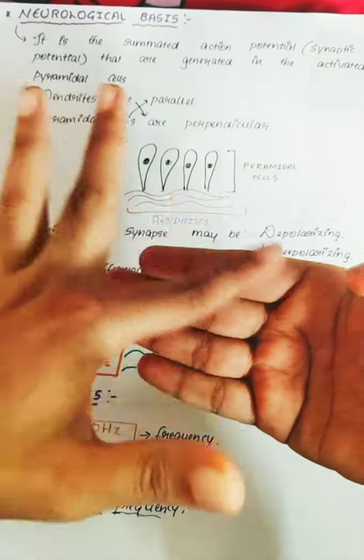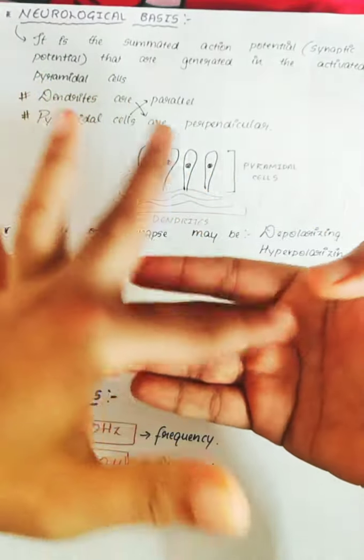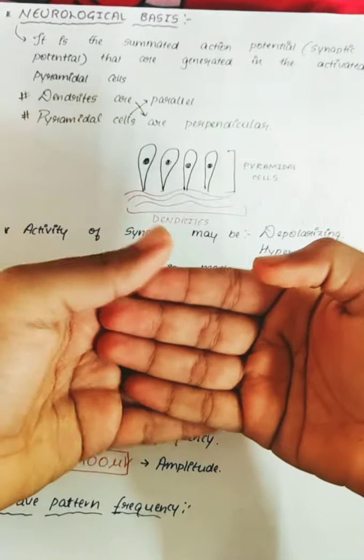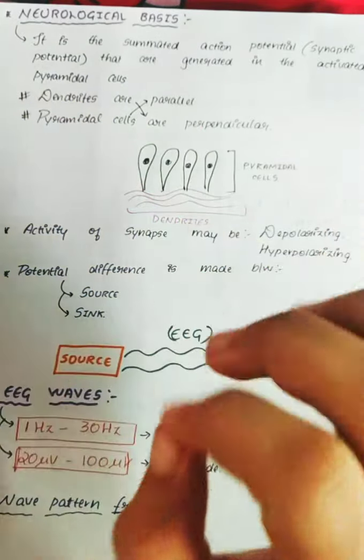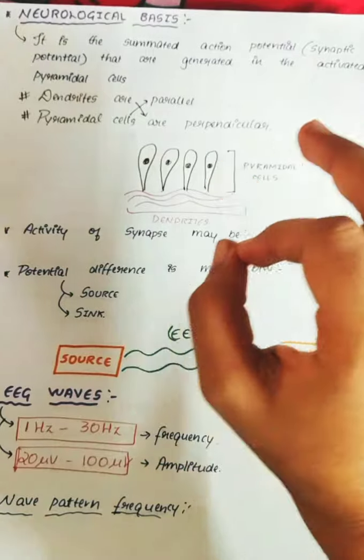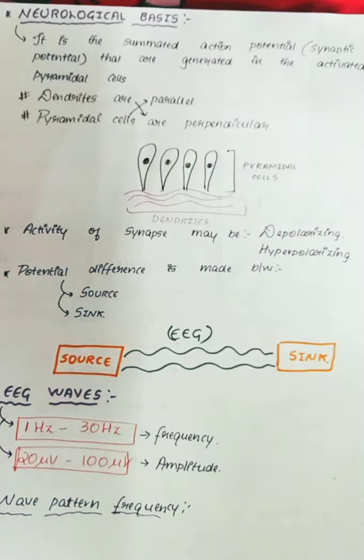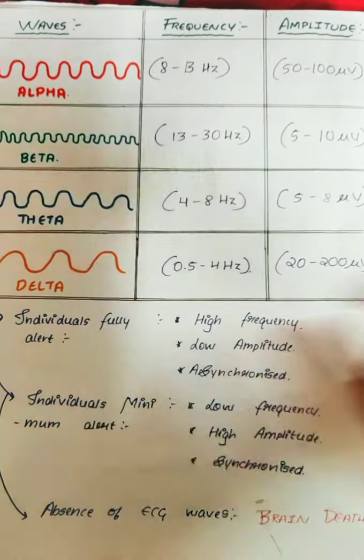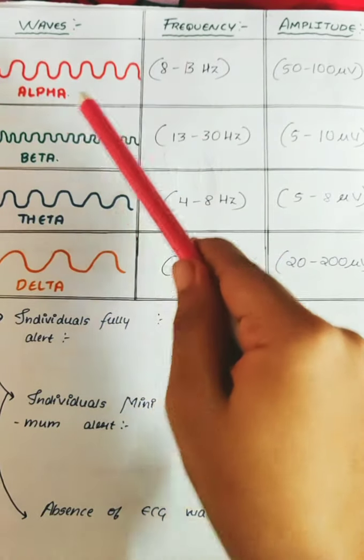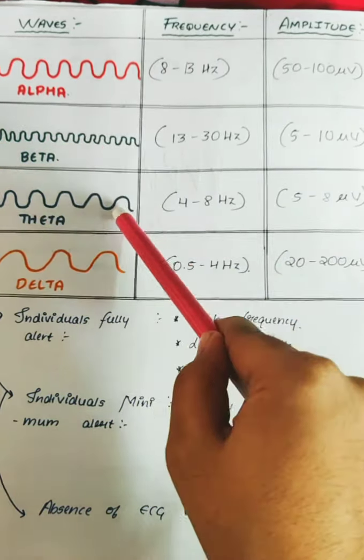All these 4 waves are very important in the final exams. Out of these 4 waves, any one will be asked. Usually alpha wave and alpha blockage will be asked, but it's better to study all the 4 things. So as you can see in the diagram, there are 4 waves: alpha waves, beta waves, theta waves and delta waves.